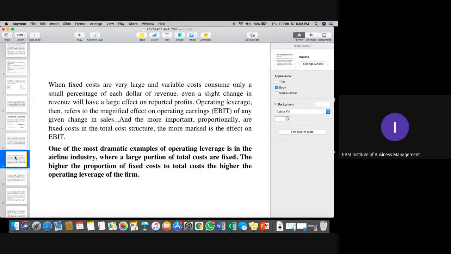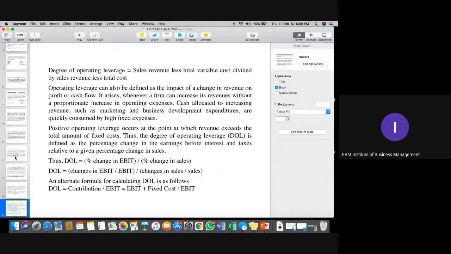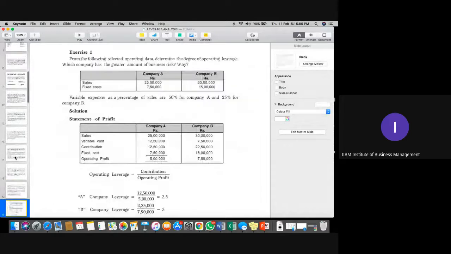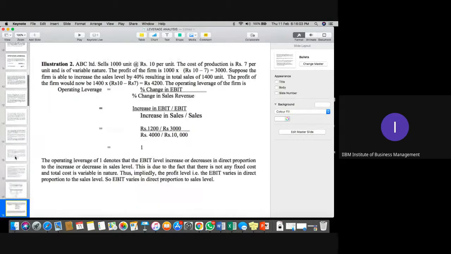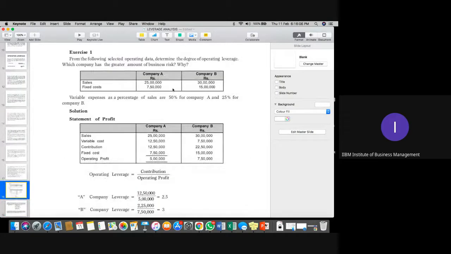So I think I should start the first numerical of this operating leverage. So the first question we'll solve right now. Please try to focus on the screen. I'll explain it first and then you can note it down. From the following data, determine the degree of operating leverage. Which company has the greater amount of business risk? So what we need to calculate is the operating risk or the business risk of the company.